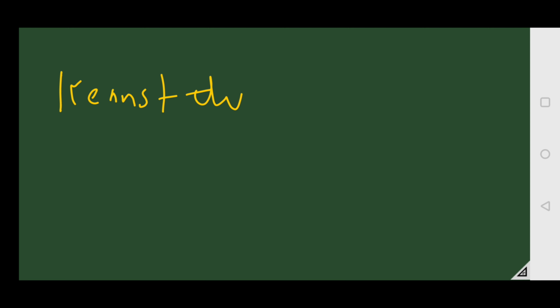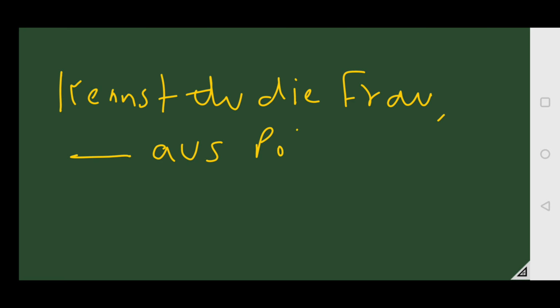Kennst du die Frau, so kennst du die Frau? First of all, we find out the article of Frau, which is D, already written here, and we also know.